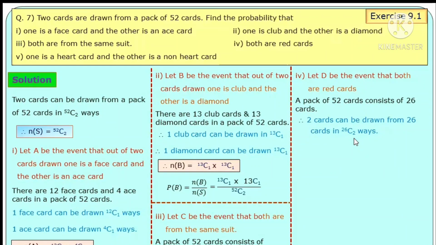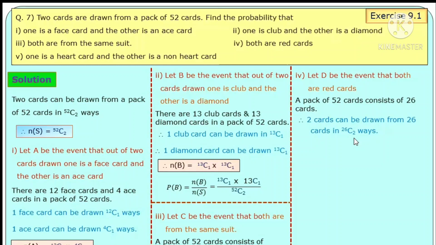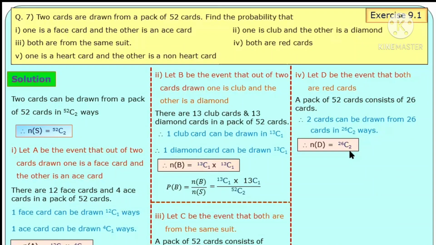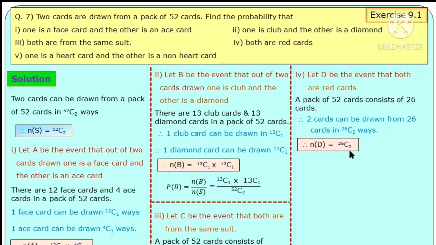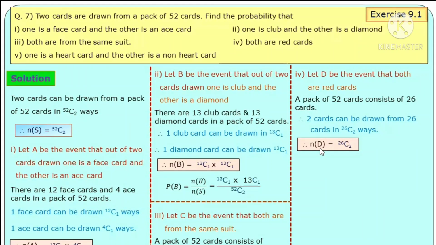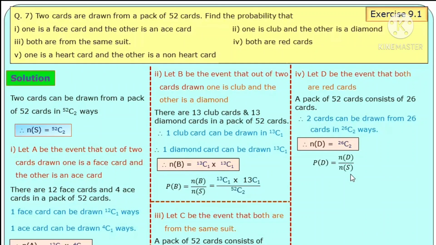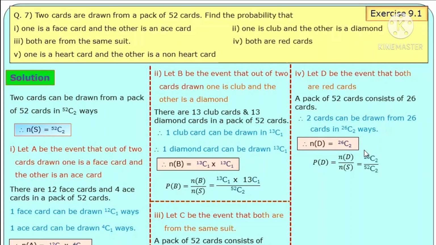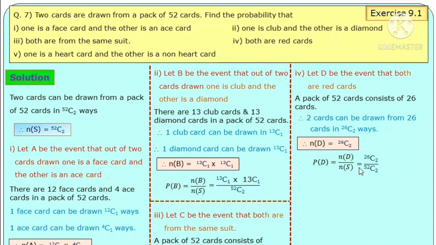Hence, N of D is equal to 26C2. Therefore, probability of event D is N of D upon N of S. N of D is 26C2 divided by N of S 52C2.